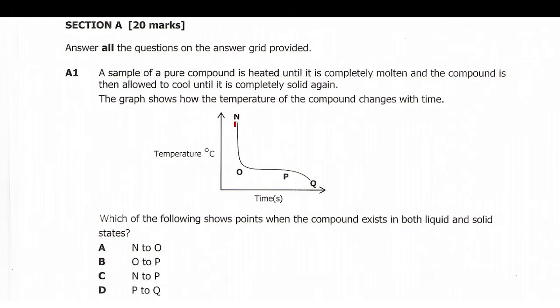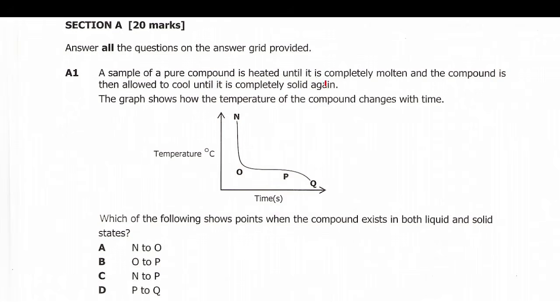So when you look at this graph, from N to O, the temperature is decreasing. So when the temperature is decreasing, there is no change in state. But when you look at point O and P, the graph here is almost constant. So temperature is constant here, it is not decreasing as time is passing from this point. So when temperature is constant, expect change of state to be occurring.